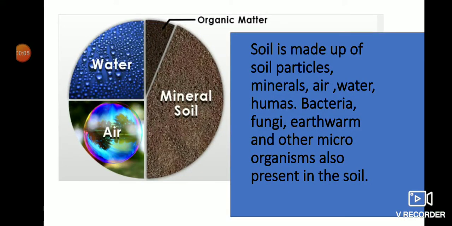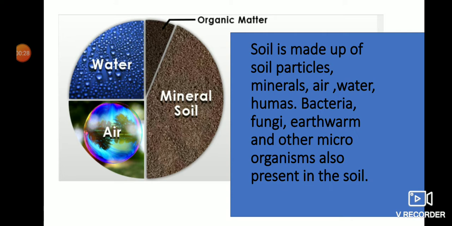Composition of soil. Soil is made up of soil particles, minerals, air, water, and humus. Bacteria, fungi, earthworms, and other microorganisms are also present in the soil. So most of the parts of the soil are made up of water, air, and minerals, and a smaller portion is made up of organic matter, that is humus.